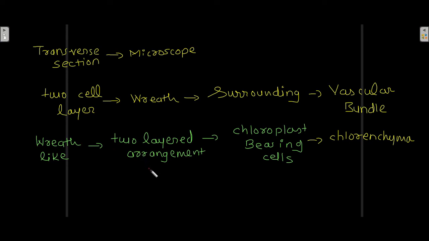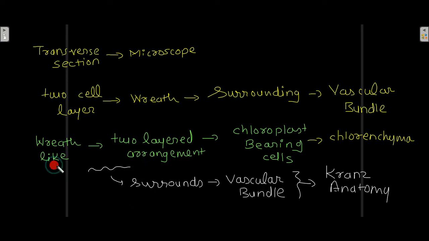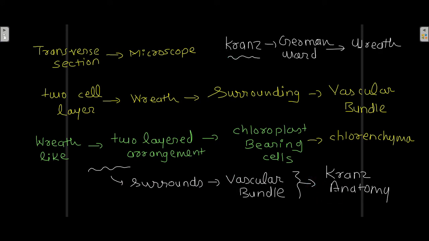Now when this wreath-like two-layered arrangement of chloroplast bearing cells, also known as chlorenchyma, surrounds the vascular bundle, then that arrangement is known as Kranz anatomy. What is Kranz anatomy? This wreath-like two-layered arrangement of chloroplast bearing cells surrounding the vascular bundle is Kranz anatomy. Kranz is just a German word for wreath.